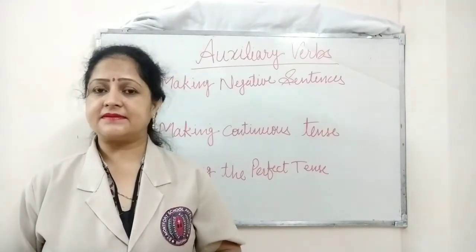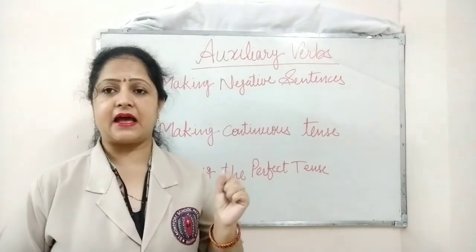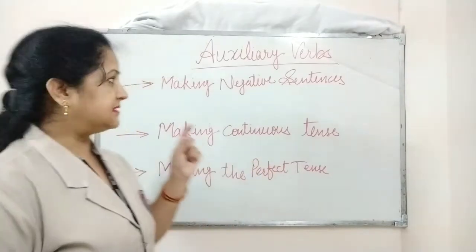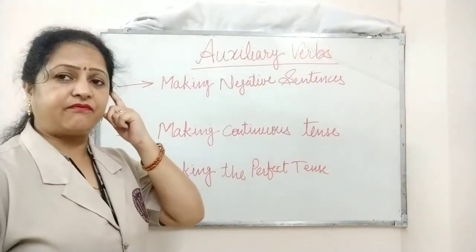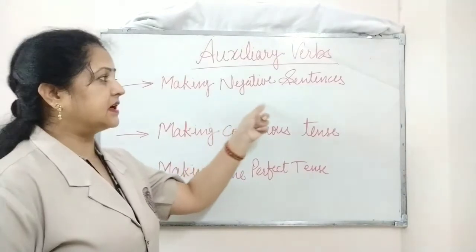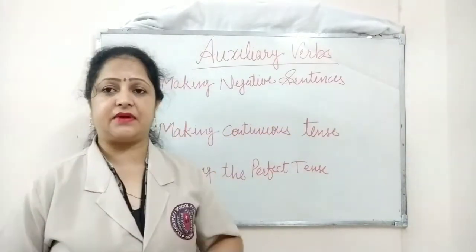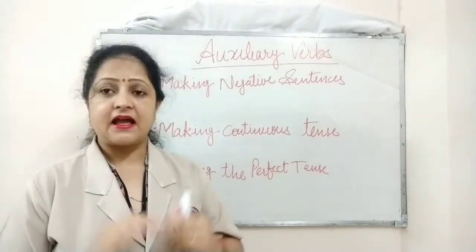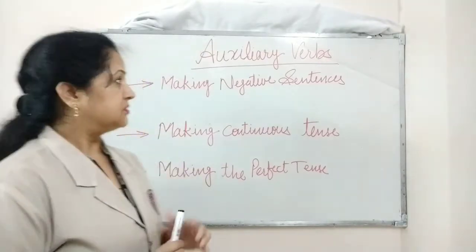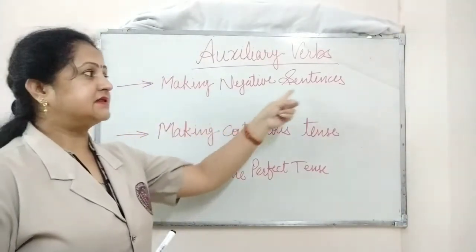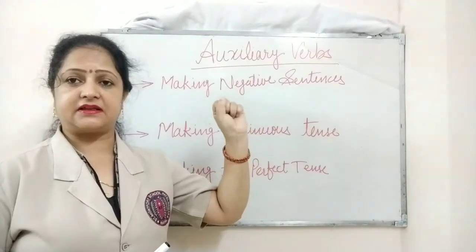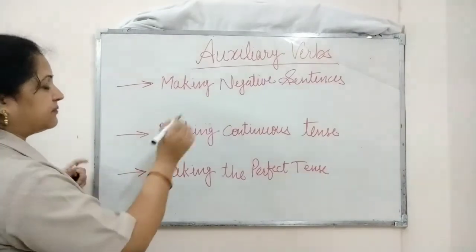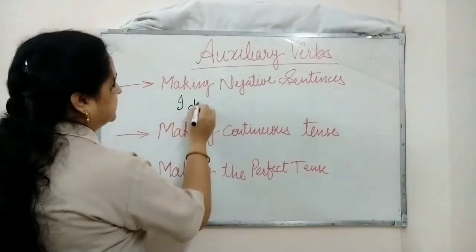The primary verbs be, do, and have have many grammatical uses. Here we can see that these primary verbs are used for making negative sentences. Let's take one example here. The example is, I brushed my teeth. What I said? I brushed my teeth. So let's make the negative sentence of I brushed my teeth by using be, do, and have. The negative sentence will be, I did not.